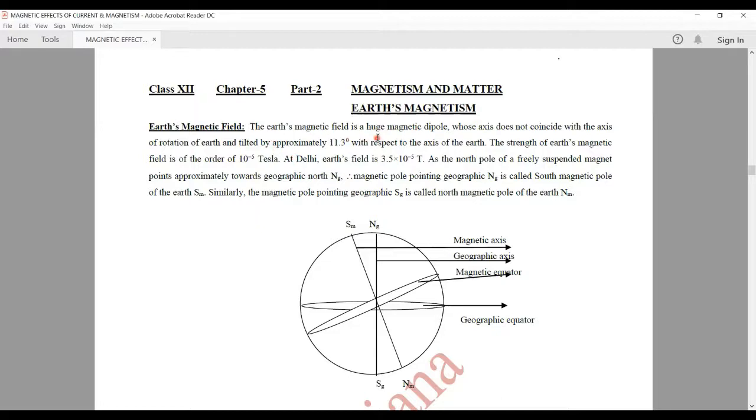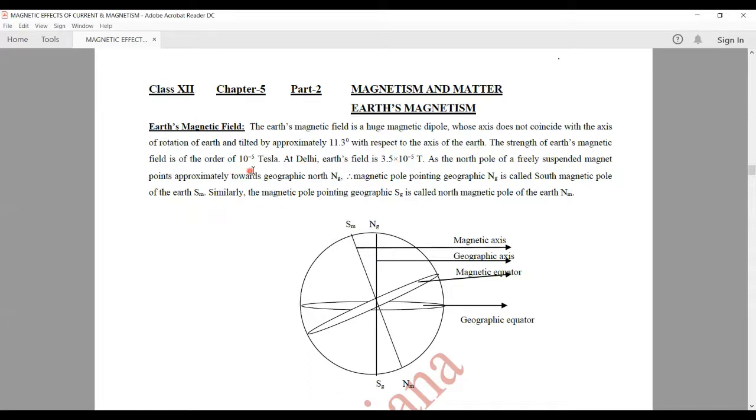The Earth's magnetic field is a huge magnetic dipole whose axis does not coincide with the axis of rotation of the Earth. The axis of rotation of the Earth, we call it the geographic axis, which is an imaginary line joining the geographic north and the geographic south. The magnetic axis is slightly tilted by 11.3 degrees with respect to the axis of the Earth.